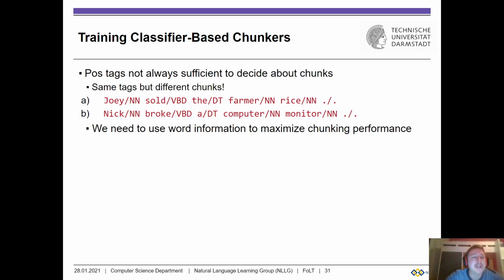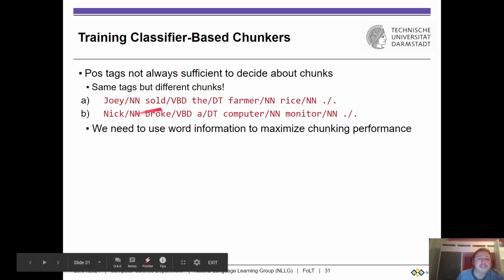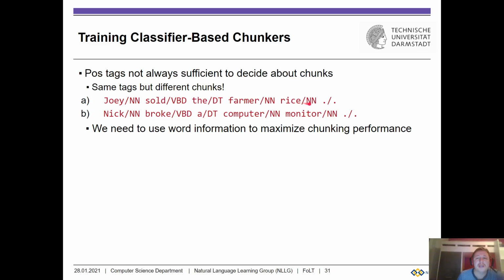We can see this again by way of illustration. Here we have two identical sequences of part of speech tags, NN, VB, DT, NN, NN, point, NN, VB, DT, NN, NN, point. So those two, A and B, have the identical sequence of part of speech tags. Therefore, they would be labeled identically by our naive parser.